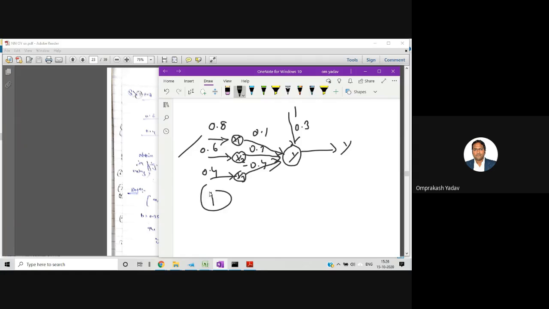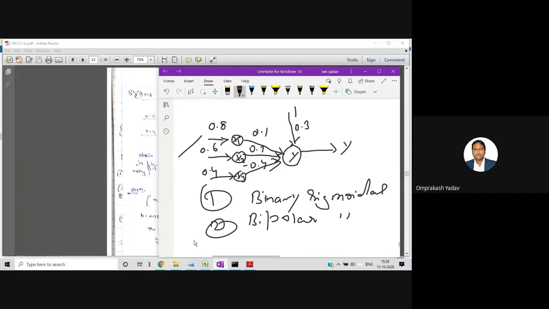So we have to use first the binary sigmoidal function, and second the bipolar sigmoidal function. So by both the functions we have to calculate the output. First task you always perform is to calculate the net input coming at this particular neuron.